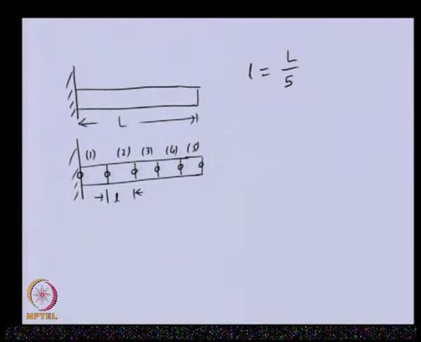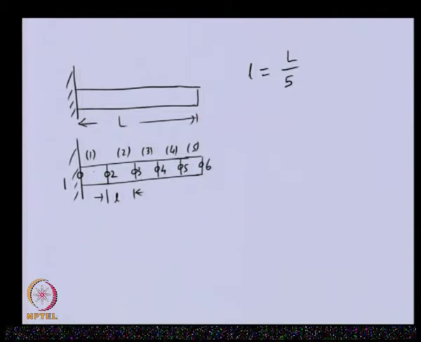So, we have node 1 here, node 2, node 3, node 4, node 5 and node 6. So, these are the node positions, and in the finite element method we will try to find the solution at these node positions, and if we want the solution in between, we will be using some kind of interpolation function to obtain that.